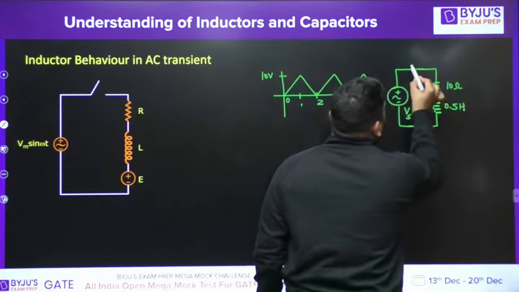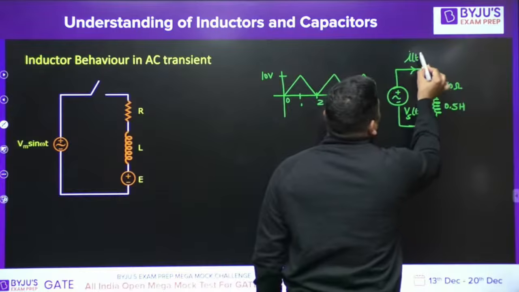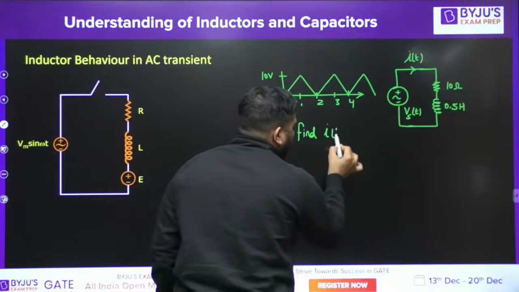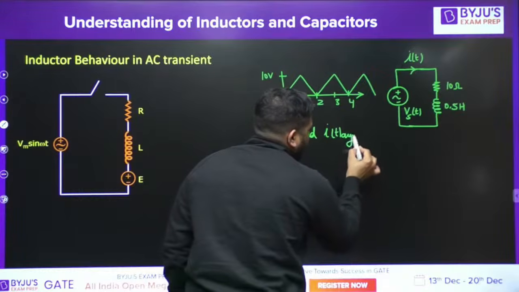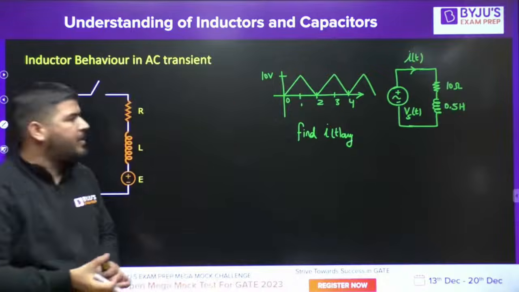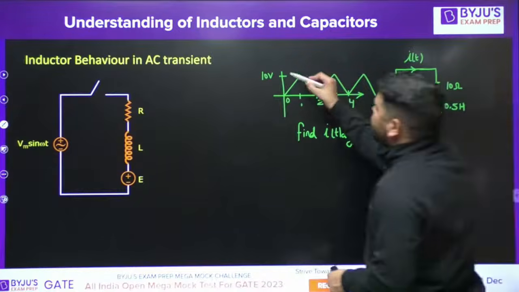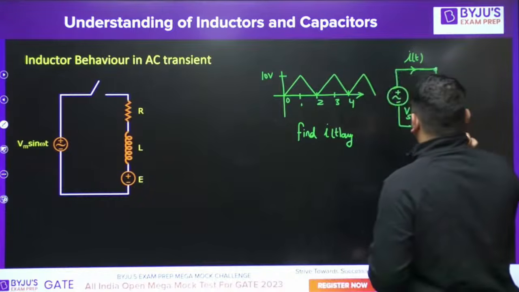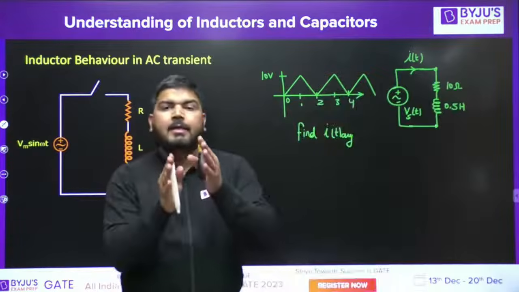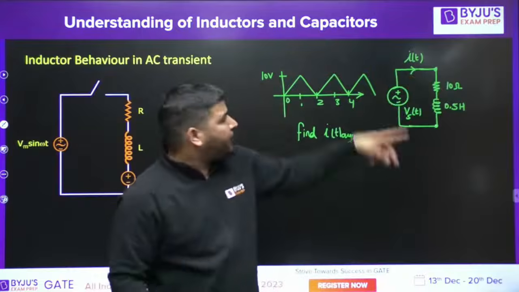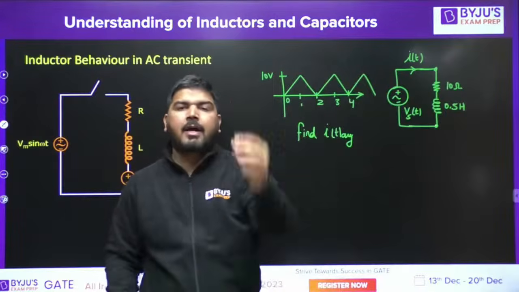Okay, what I need to do is calculate IT average. What is the average value of the current? How to calculate the average value of the current? Now, let me tell you guys, since VST is periodic and the load is RL, whenever the load contains the resistive part, if the supply voltage is periodic, current has to be periodic.